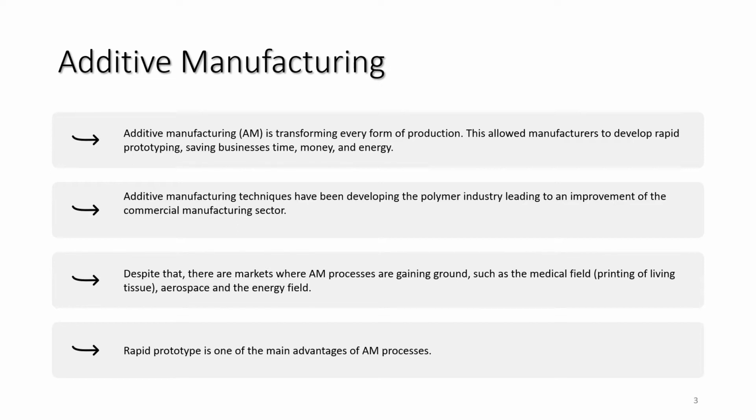Rapid prototyping is one of the main advantages of AM processes. The model that the user wants to print is designed in 3D CAD software, converted to a format compatible with the printer, and transmitted to the machine to be printed.